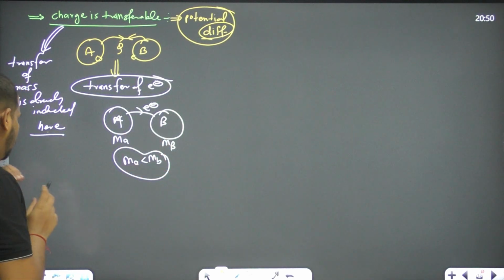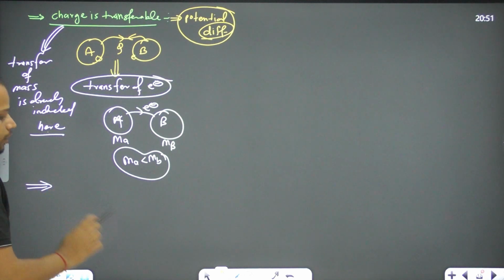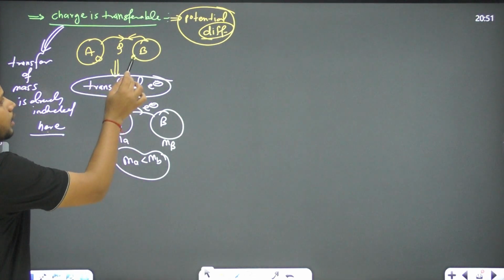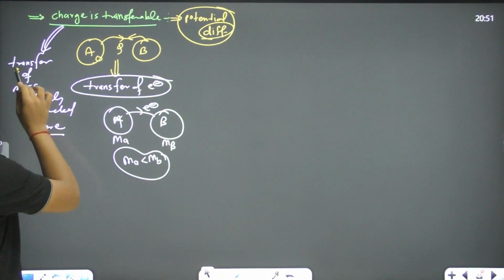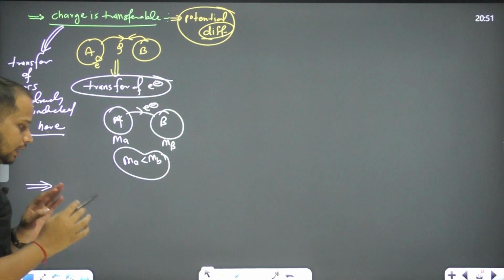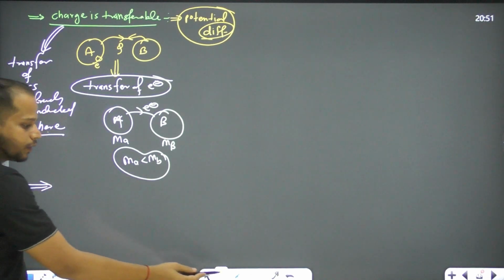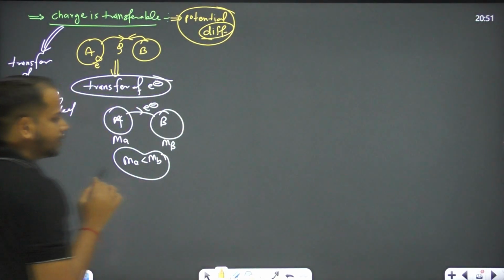Okay. Now let's see. As I said, it's not possible that we just take this electron and transfer it from here to there, right? It's not possible to do it like this. So there are some processes for how we will transfer the charge. What are the processes over here?